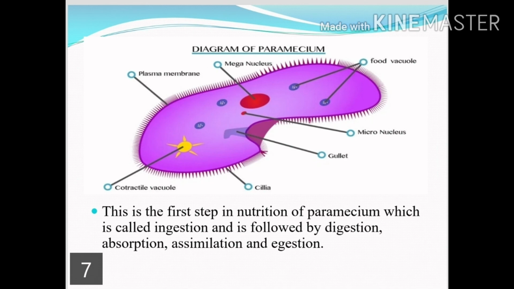The mouth, or you can say the small opening, is the gullet. Through the gullet the food enters, and this is the first step in the nutrition of paramecium, which is further followed by digestion, absorption, assimilation and egestion. And the extra food is stored in the vacuole. So this is all about nutrition in paramecium.